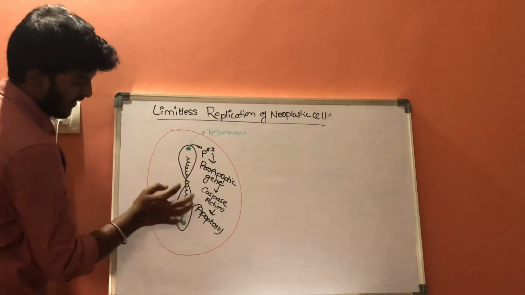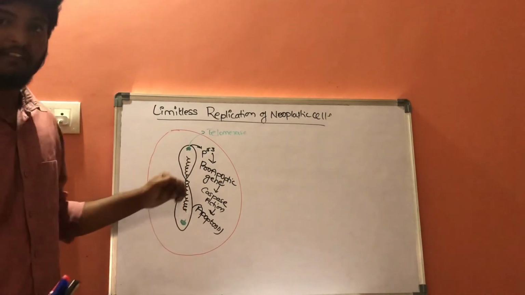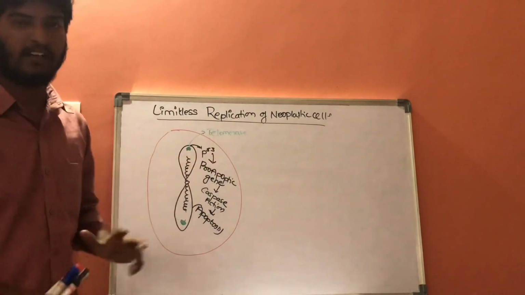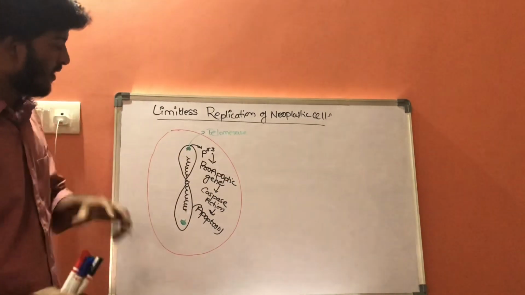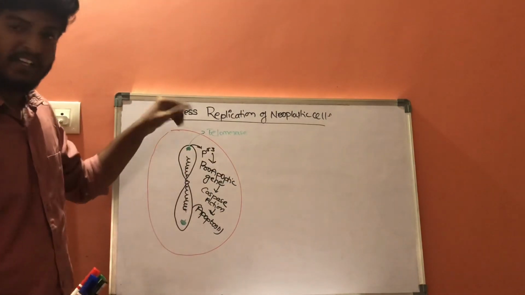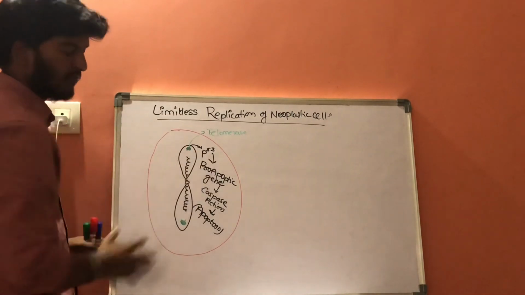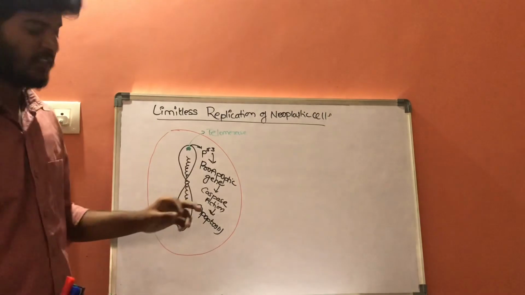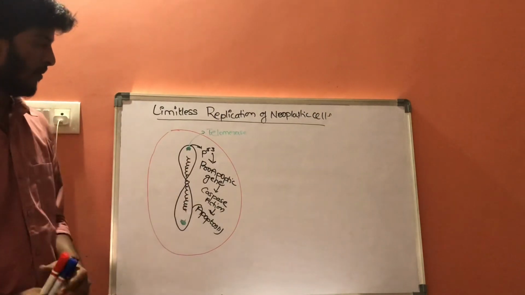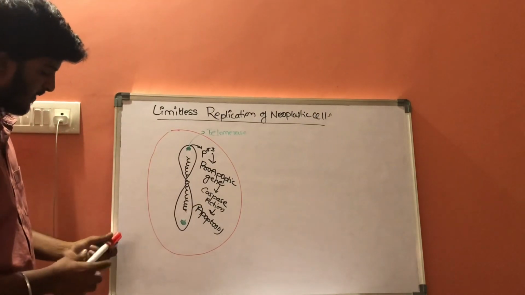It becomes shortened so that it reaches a certain position where it does not undergo further DNA replication. If it is undergoing further DNA replication, this p53 gene will get activated and pro-apoptotic genes will activate, and it results in apoptosis. This is a normal cell.